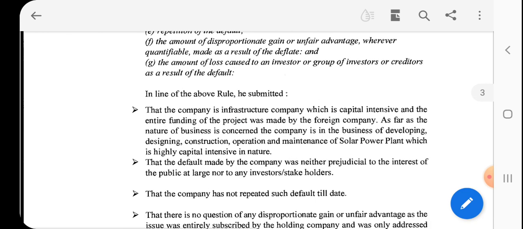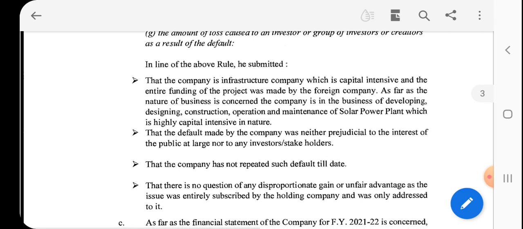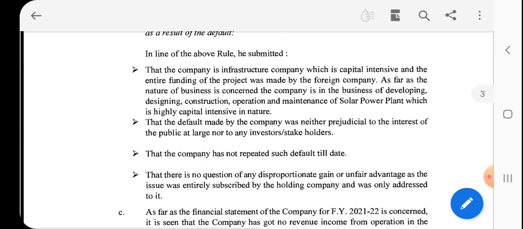In light of the above rule, it is submitted that the company is an infrastructure company which is capital intensive, and the entire funding of the project was made by the foreign company.